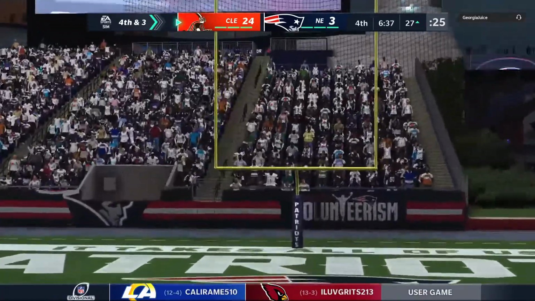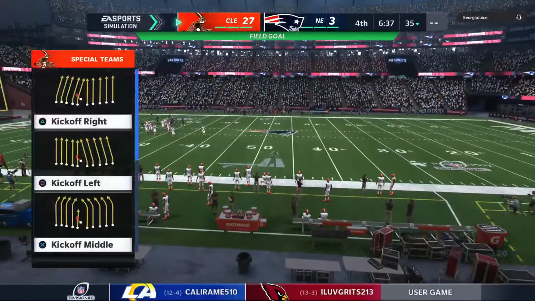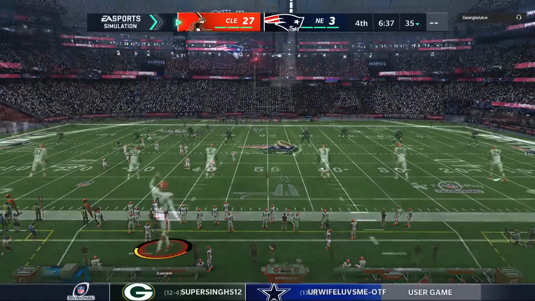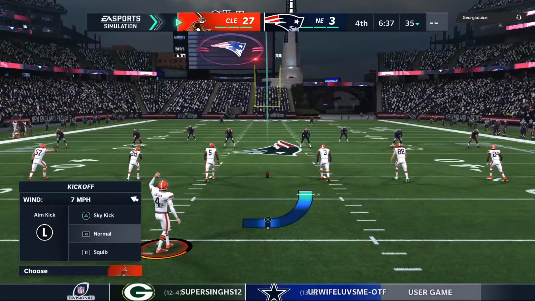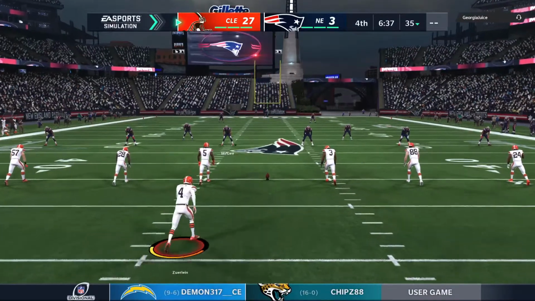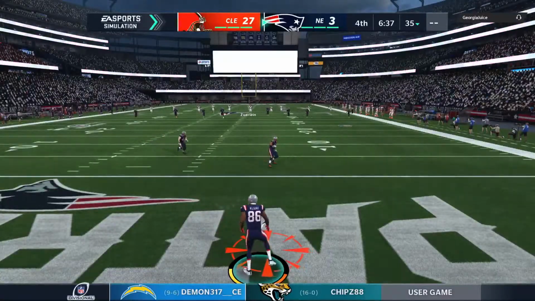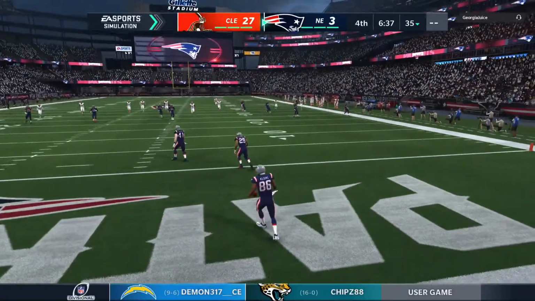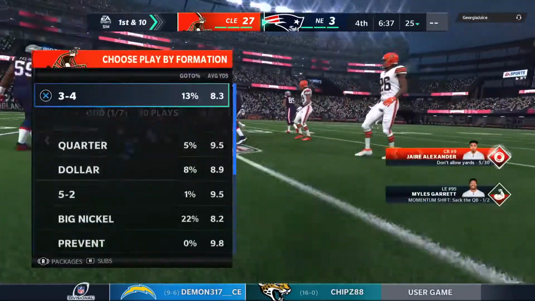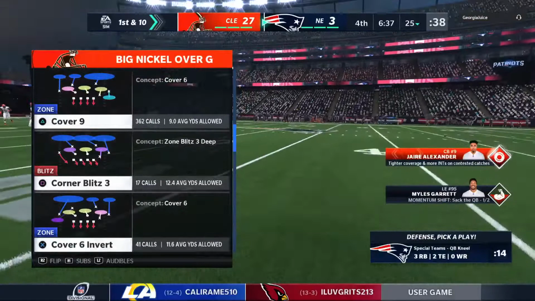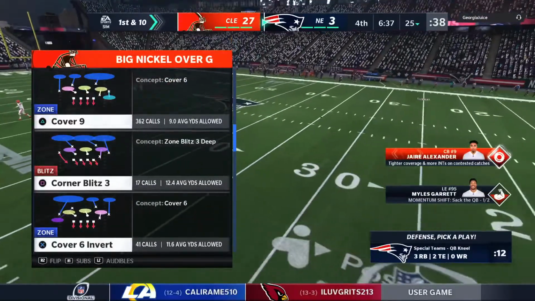And the 11-year veteran bangs it through, and that will extend their lead even further. So it's 3 more points, and that widens this thing out even further here in the 4th. And you know in this league, you can never have enough points, but this widens it out, as you said, and now it's all about ball control, isn't it? Fair catch made at the 25-yard line. The Patriots take over 1st and 10 at their own 25-yard line.